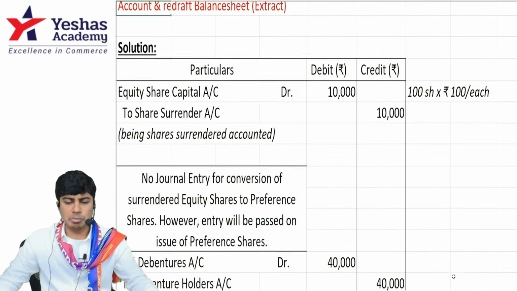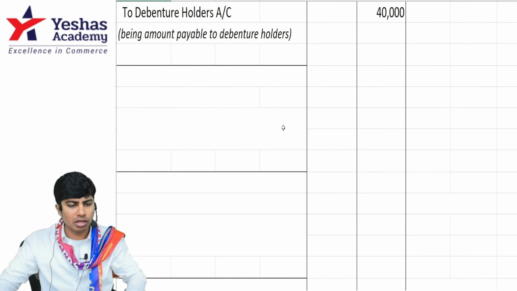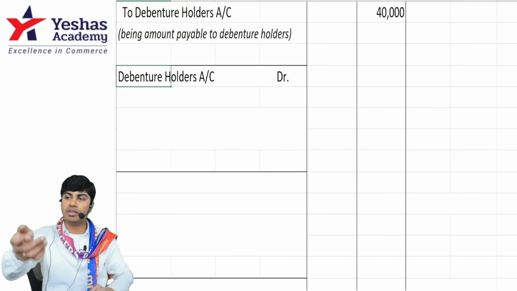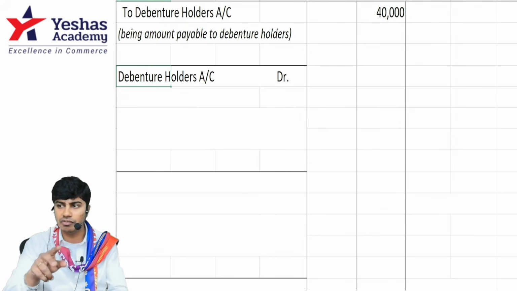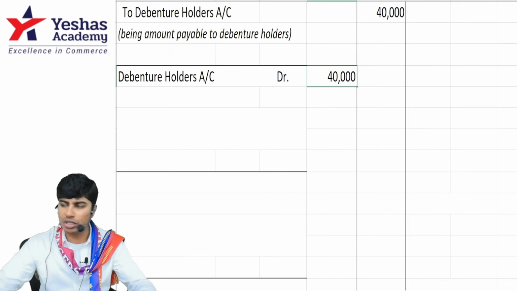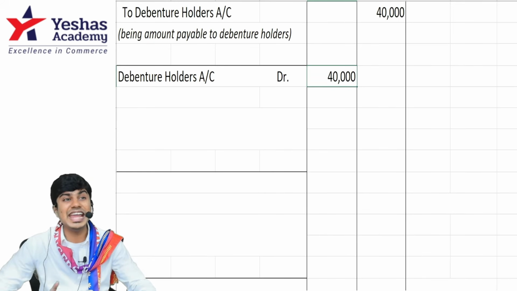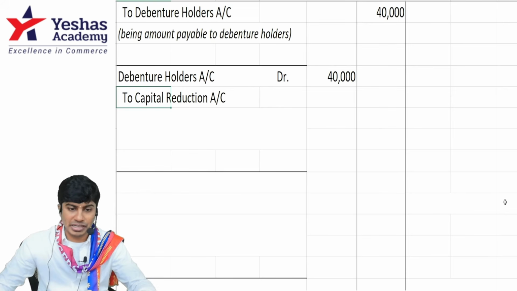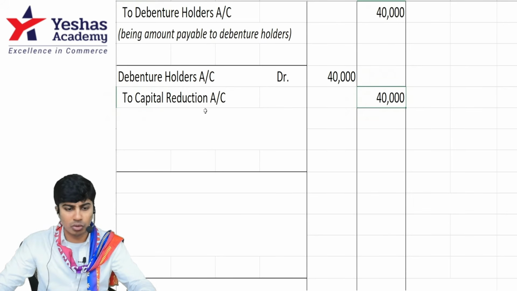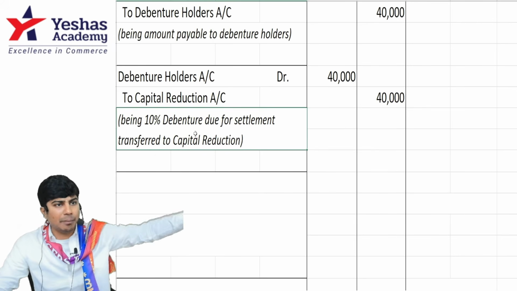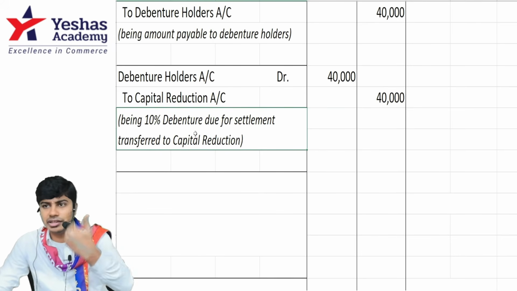Now, how much am I supposed to pay my debenture holders? 40,000. What am I doing? I'm giving them equity shares which were previously surrendered, which are now converted into preference shares. I'll debit my debenture holders by 40,000. What am I giving them? 80 of the surrendered equity shares are now transformed into preference shares. I will credit capital reduction first to the full amount. Am I right? I'll ask my debenture holders to drop it in capital reduction. Then they will come to me and then I'll give them shares.